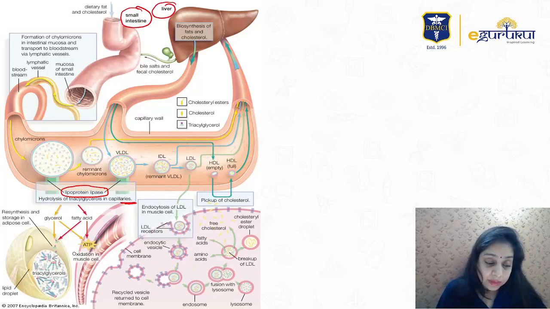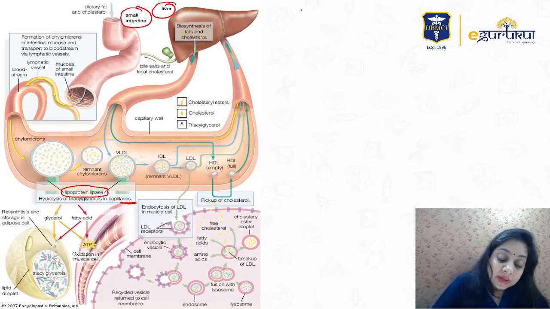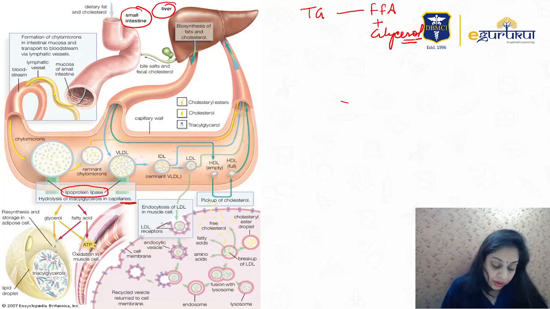This enzyme cleaves the triglyceride into free fatty acid plus glycerol. So this is the hydrolysis of the triglycerides in the capillaries, giving rise to glycerol and fatty acid.